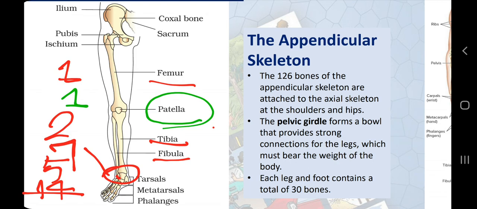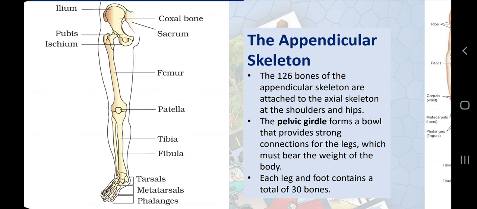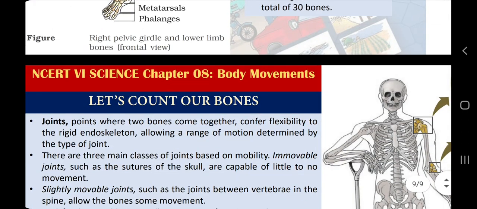So in our hand we have 30 bones: humerus, radius ulna, carpals, metacarpals and phalanges. In the same way, in leg we have femur, patella, tibia and fibula, tarsals, metatarsals and phalanges. So we have 30 bones in each leg and 30 bones in each hand. And this is how we have 120 bones in our 4 limbs. It means 2 hands and 2 legs plus 6 bones in girdles. Pectoral girdle 4 bones and pelvic girdle 2 bones.